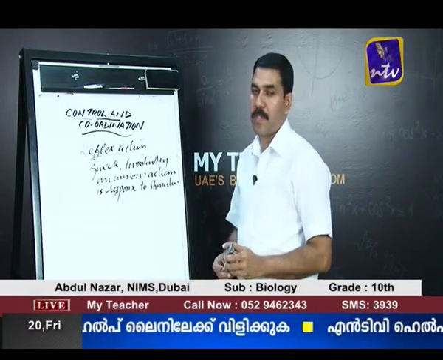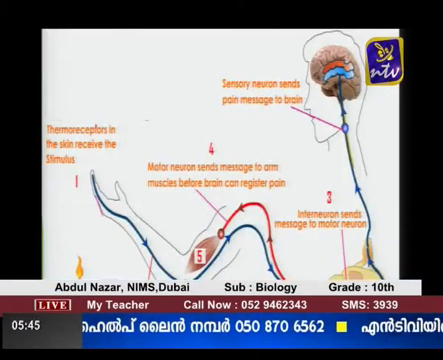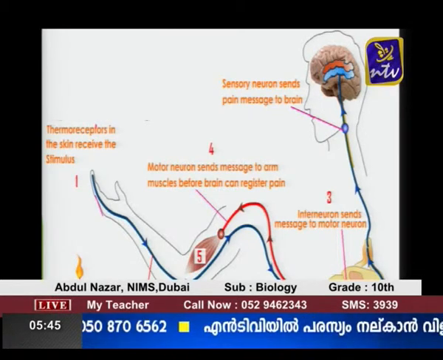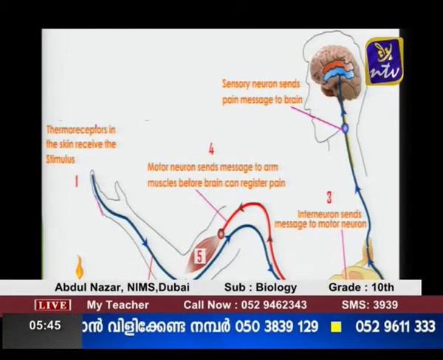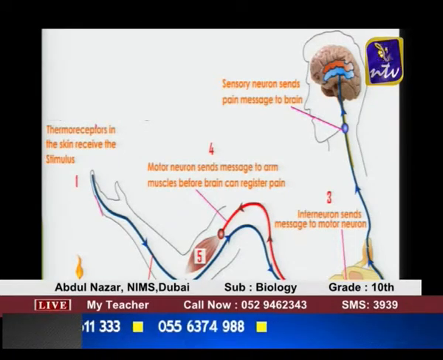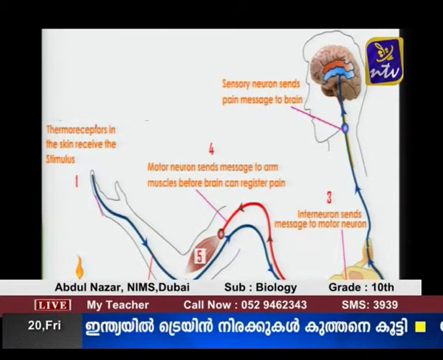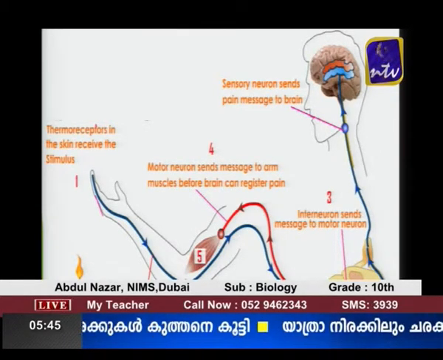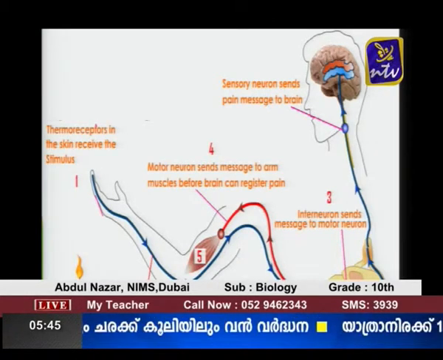For example, suppose if we touch a hot object, the thermoreceptors which are present on the skin receive the stimulus. You can see on the screen the thermoreceptors on the skin receive the stimulus. This stimulus is carried by a sensory nerve to the spinal cord. So most of the reflexes are formed in the spinal cord. The impulses, before reaching the brain, these actions are taken by the spinal cord. So once again, we can see the path of the reflex action.